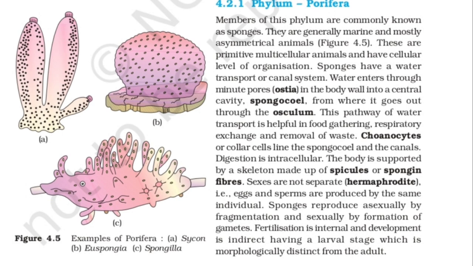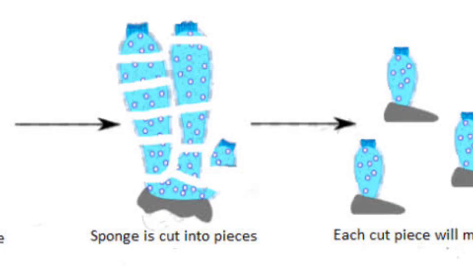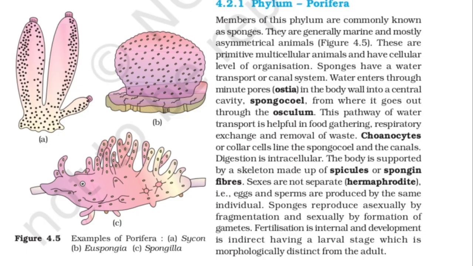The sponges also reproduce asexually by fragmentation. You can see the image of fragmentation. We have already studied what fragmentation is. The entire body is divided into many different portions or pieces. These pieces grow again into new individuals. Sexually, they reproduce by the formation of gametes, produced from the same individual.